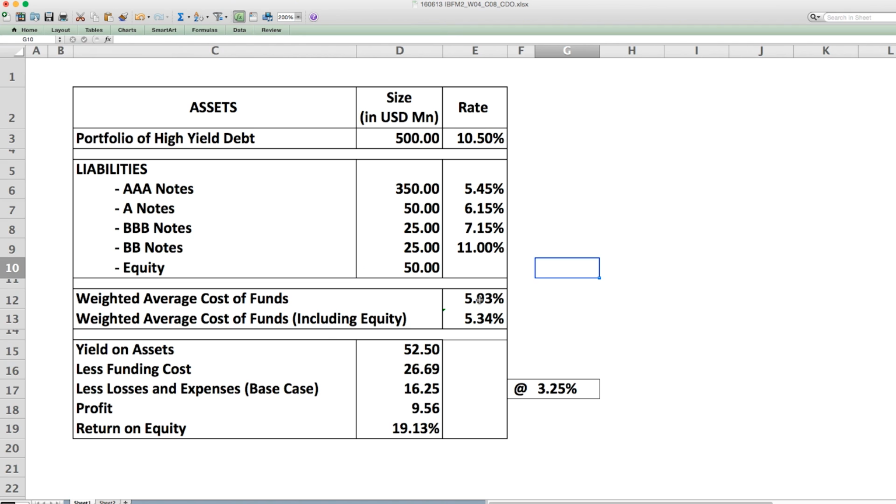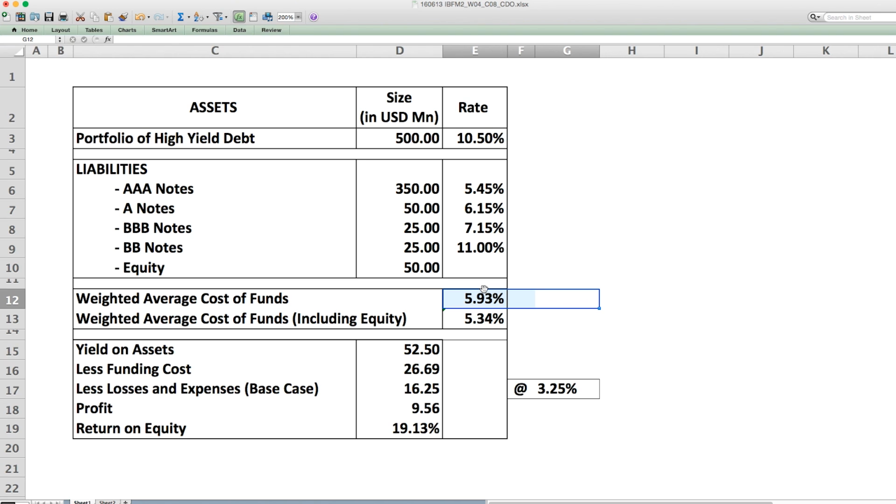Now how did we arrive at this weighted average cost of funds? We arrived at it as 350 into 5.45 plus 50 into 6.15 and so on, and you divide it by 450, you get 5.93%, which is the weighted average cost of funds. Now remember, the weighted average cost of funds including equity will be an addition of 50 at no guaranteed return, which is why you get a figure of 5.34. So the cost of funds for this CDO, effectively given these tranches and these guaranteed returns, is 5.34%. Without equity, it is 5.93%.